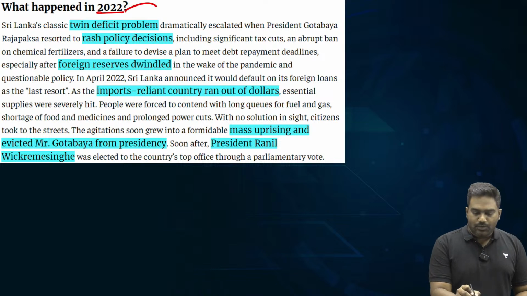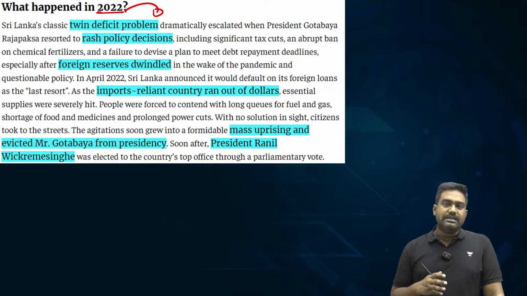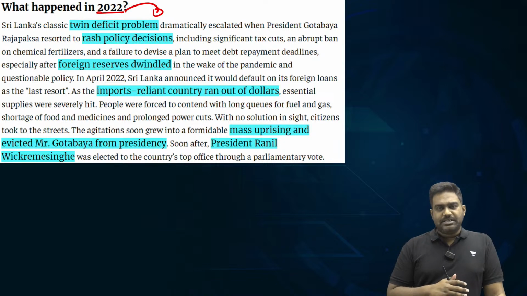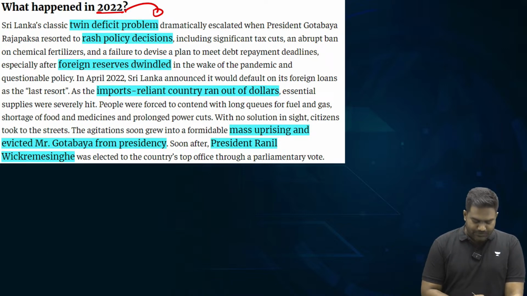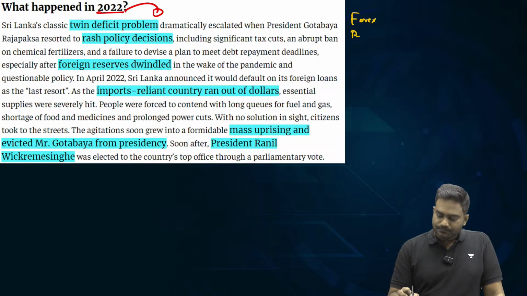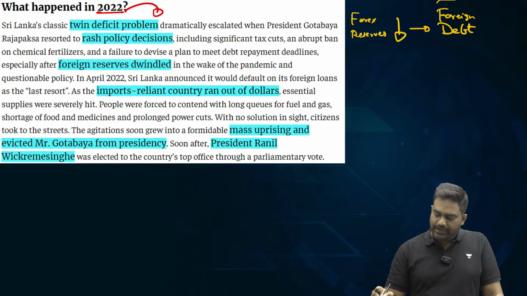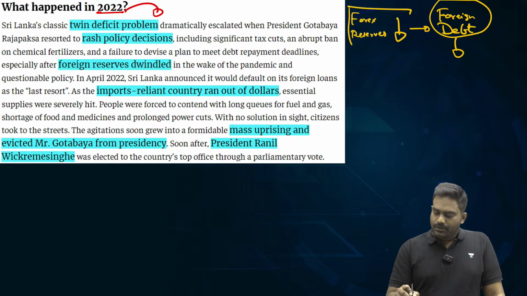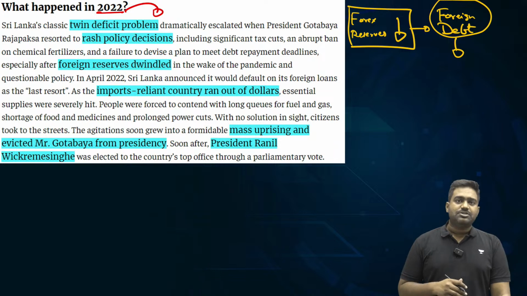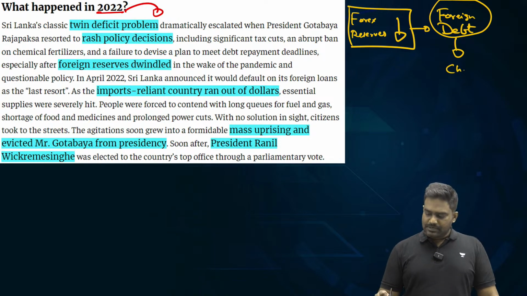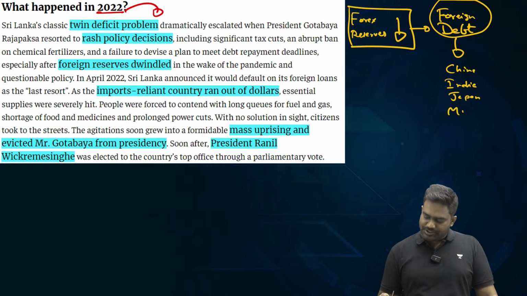See, 2 years ago in 2022, Sri Lanka was hit by a devastating economic crisis. Sri Lanka basically ran out of its forex reserves. Its forex reserves were depleted, as Sri Lanka was in no position to service the massive foreign debt that it had borrowed. Over the last couple of decades, Sri Lankan governments have borrowed excessively from countries like China, even India and Japan, and even from the global markets, and even from institutions like the IMF, World Bank, etc.